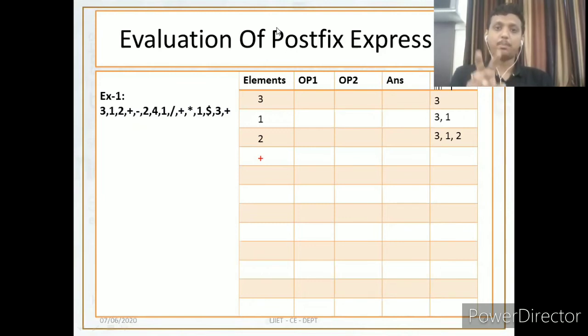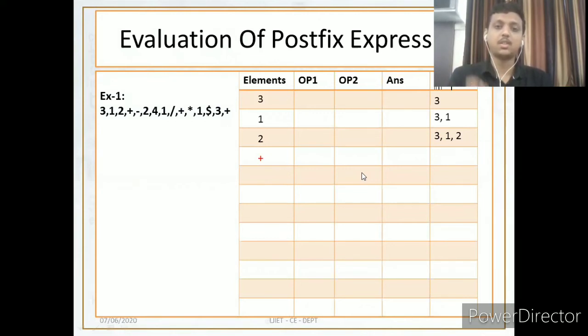We need to pop two elements from the stack and put them inside the OP1 and OP2 columns respectively. In OP1 we put 1, in OP2 we put 2. Please do not interchange the positions of OP1 and OP2.